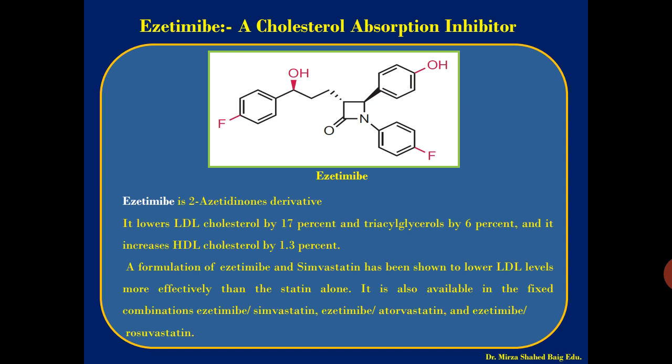Next we go for the fifth class, the second last class, that is ezetimibe, a cholesterol absorption inhibitor. If you see the structure of the cholesterol absorption inhibitor ezetimibe, it's very simple. It is a 2-azetidinone derivative. Okay, so in the middle, nitrogen along with the ketone, that is azetidinone, a derivative which has a parafluorophenyl group and a para-hydroxyphenyl group, and again it is attached to a phenyl group on the other side chain.